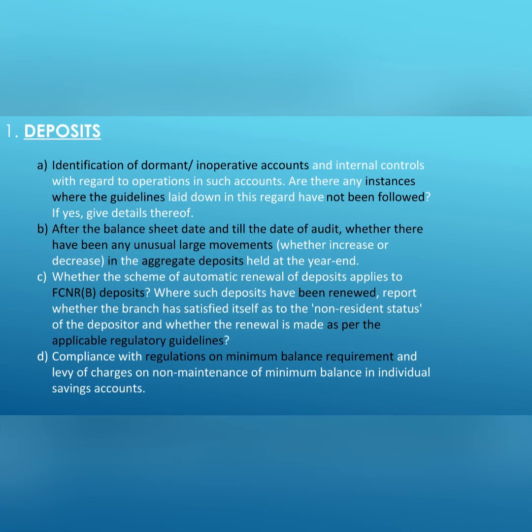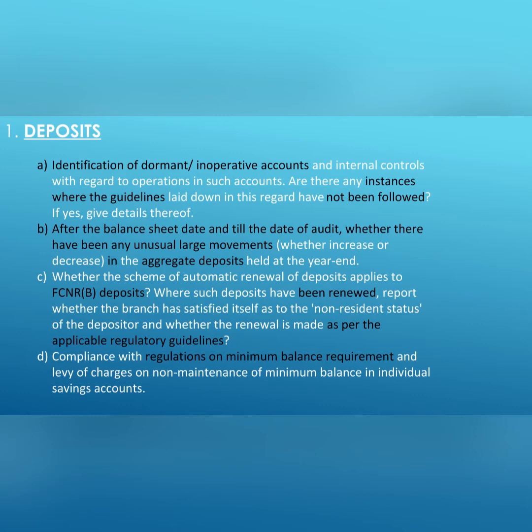First point under liabilities is deposits. Clause A under deposits inquires about identification of dormant and inoperative accounts and internal controls with regard to such accounts. For this, we need to understand their process of identification and also the guidelines related to it. If we come across any such instances where such guidelines are not followed, then we have to give details under this clause. For example, one such guideline is if any inoperative or dormant account becomes an active account later on, then its KYC has to be done again.